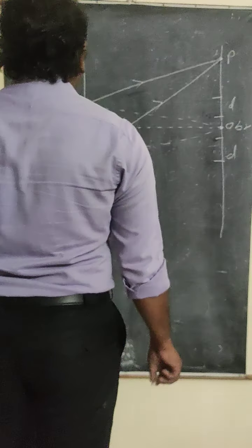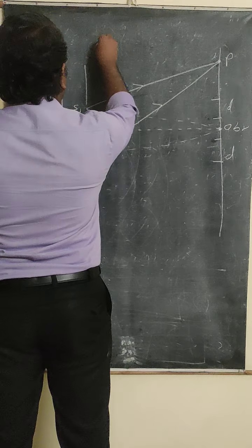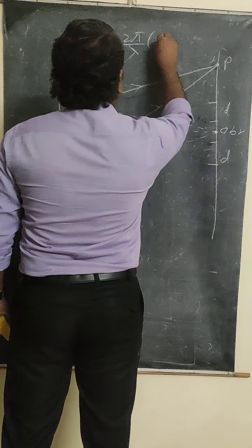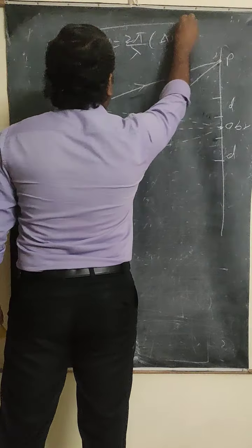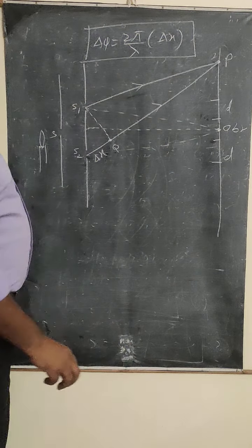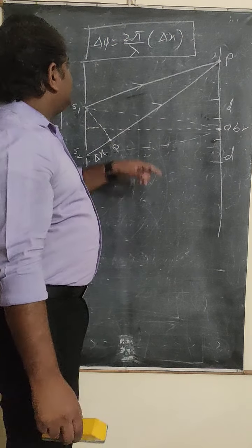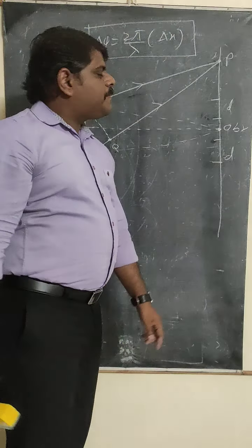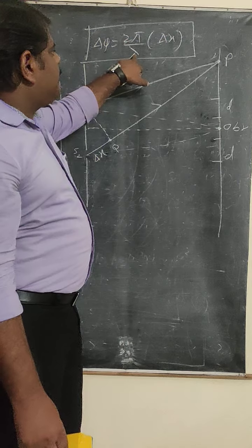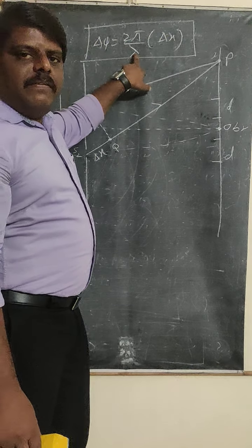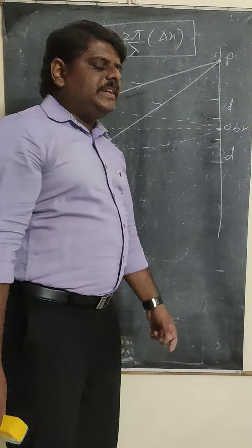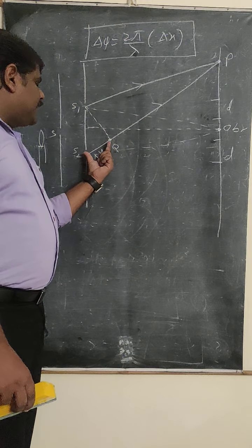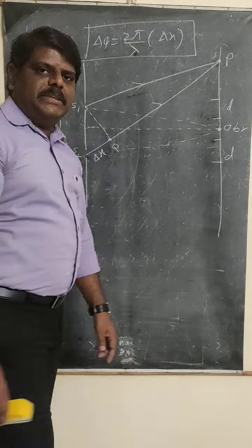So the phase difference, delta phi, is equal to 2 pi by lambda into delta x. This is the formula for the relation between phase difference and path difference. Here, lambda represents the wavelength and delta x represents the path difference. Based on this path difference only, the phase difference is going to change.